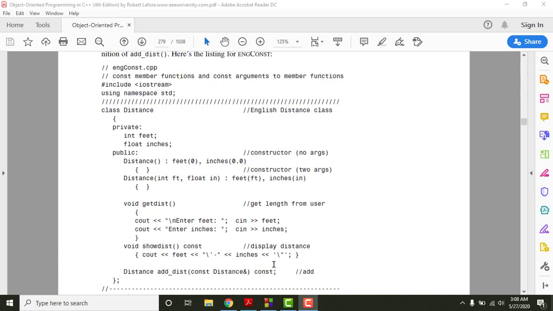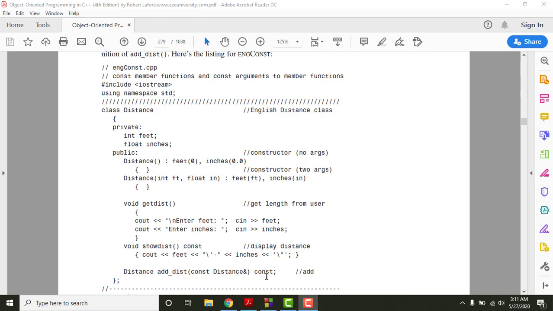So you can write the constant keyword for those functions which have no authority or which should not change the values of data members. It is very beneficial to write the keyword after writing the function declaration. You need to write the function declaration as it is, and then just mention the constant keyword. That's all you have to do.